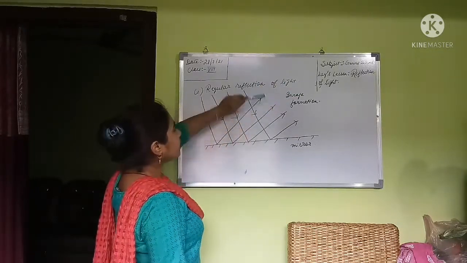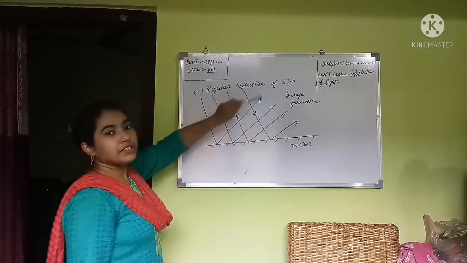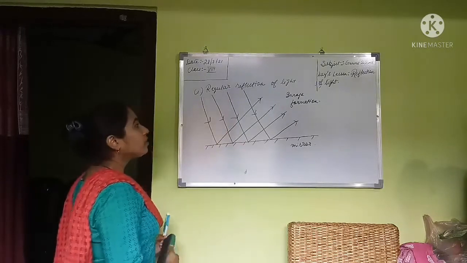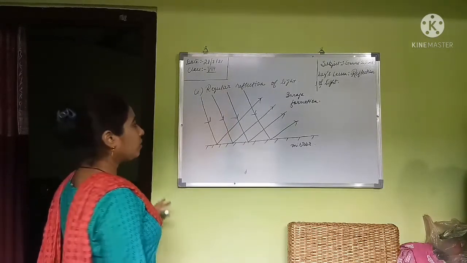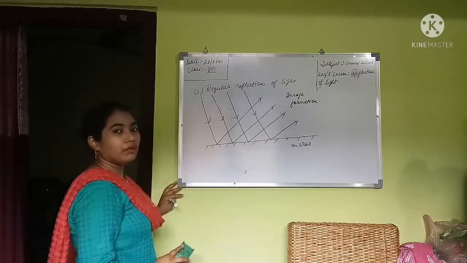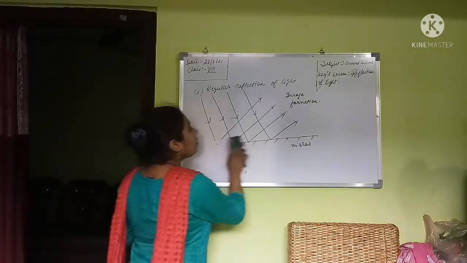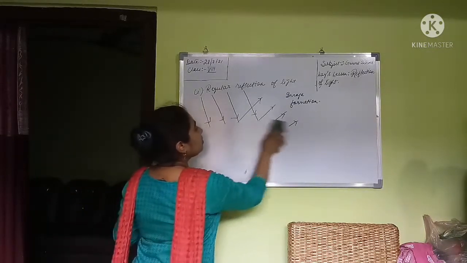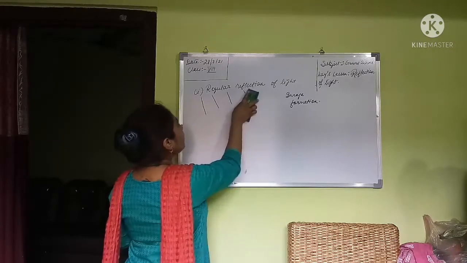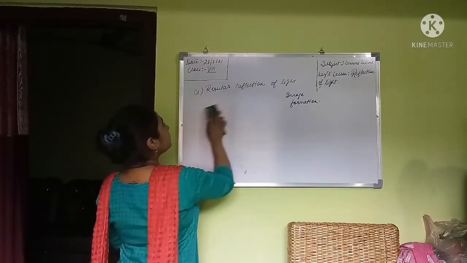Okay, this is about regular reflection. Now I will discuss what is irregular reflection.